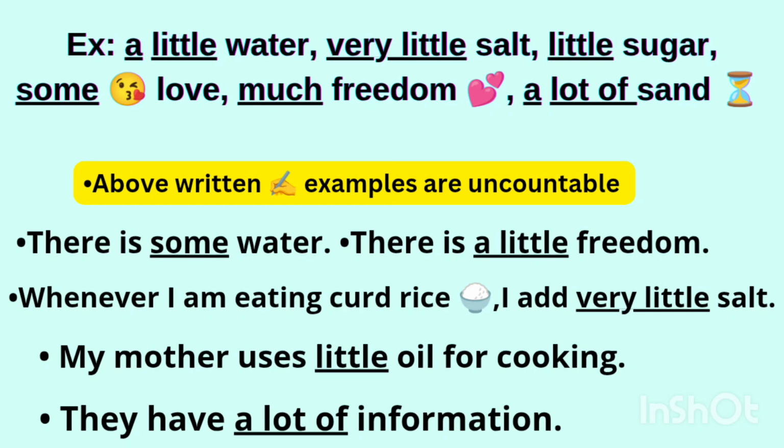They have a lot of information. So we cannot count them and we have no idea how much information is available. So remember quantifiers. They help you to describe uncountable nouns. Don't get confused when using quantifiers. They are very important in order to describe countable and uncountable nouns. I hope it is clear.